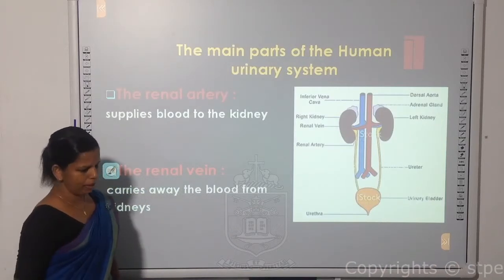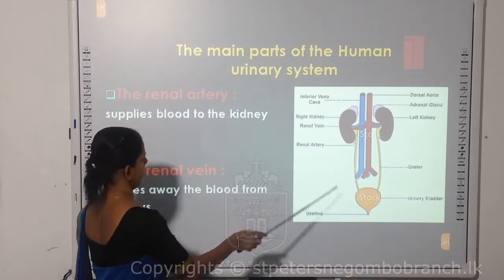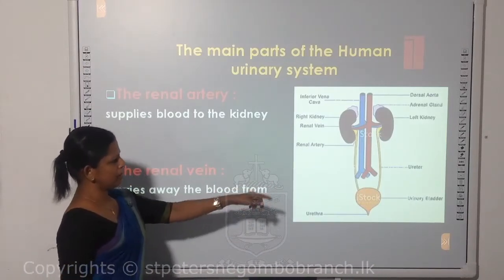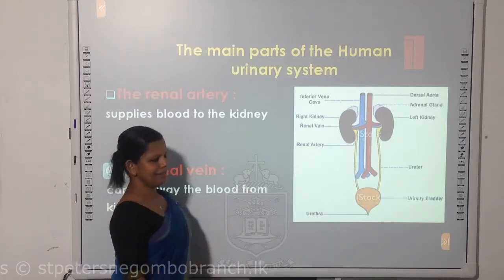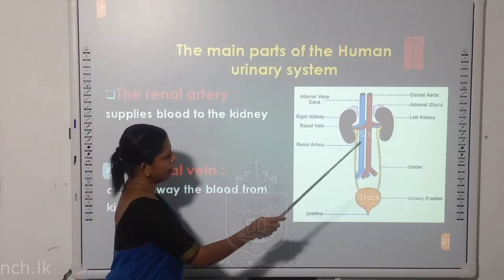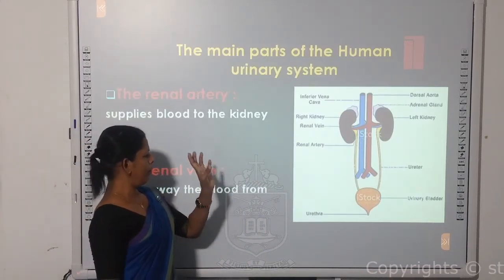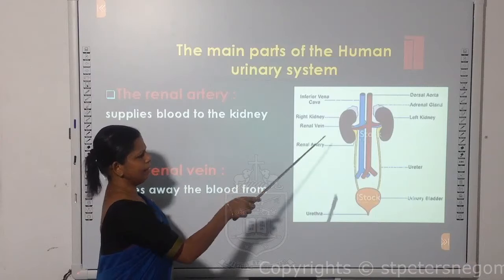If you are talking about the renal artery, you can see the renal artery here. It supplies blood to the kidney. And the renal vein, you can see the renal vein here. It carries the blood away from the kidneys.